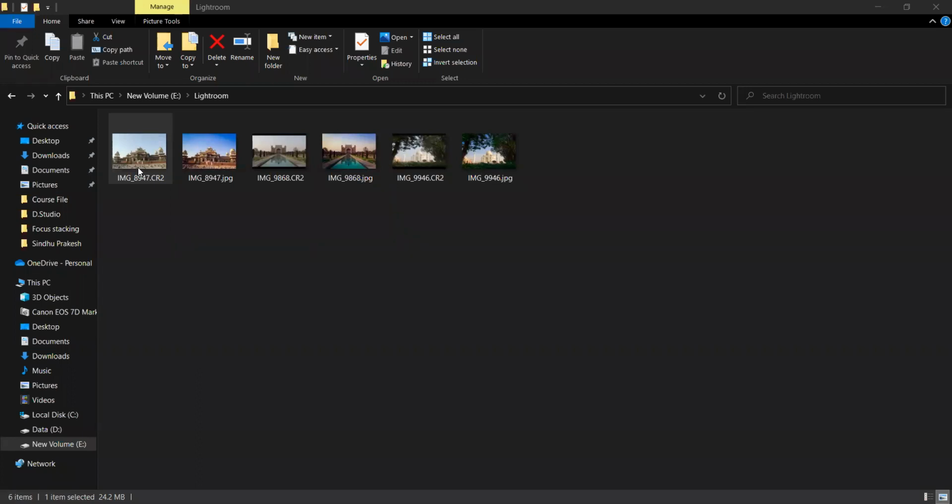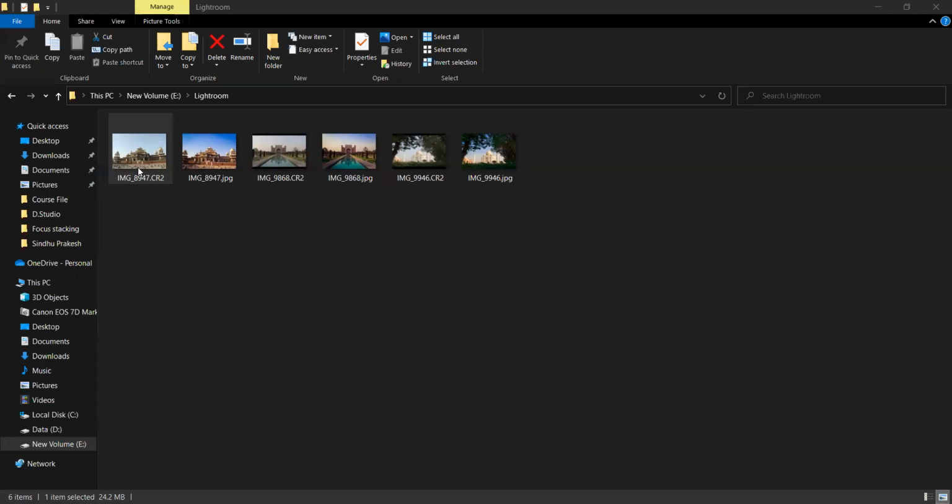For that, all you need is to understand the library and develop modules, and it will give you a base introduction to Lightroom. And if you are passionate about photography and about practicing it, Lightroom is definitely the go-to software which will help you to a large extent, and it's very time saving compared to other alternatives.